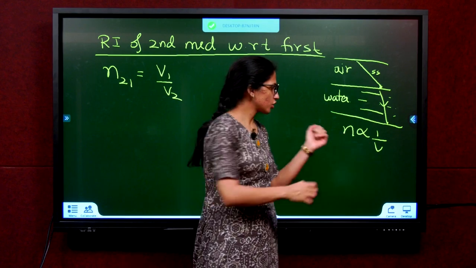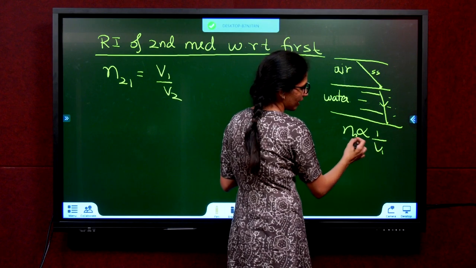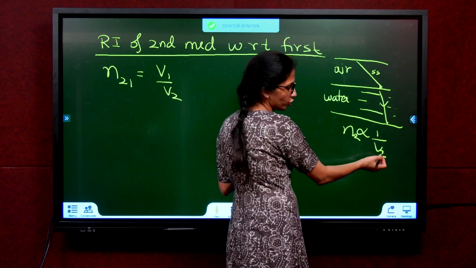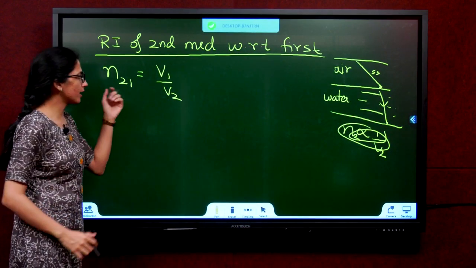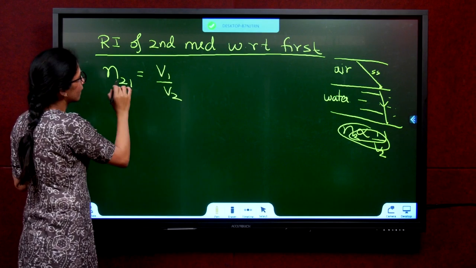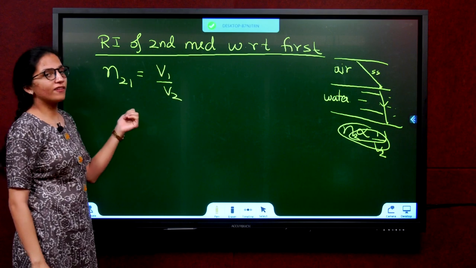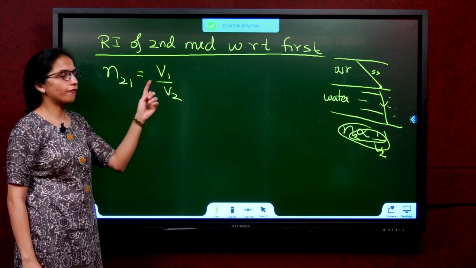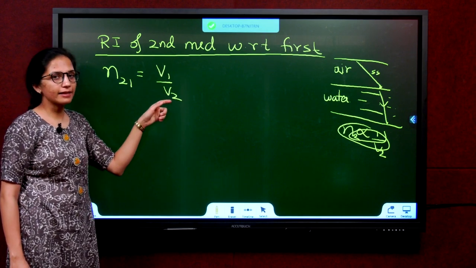They are opposite. So if I put N2 up and V1 here, so what will happen? If N2 is up, V2 should be down. Just like that. So can I say N2 1, 2 will go down, 1 will come up. Yes? So refractive index of second medium with respect to first medium is defined as the ratio of the speed of light in first medium to the speed of light in second medium.